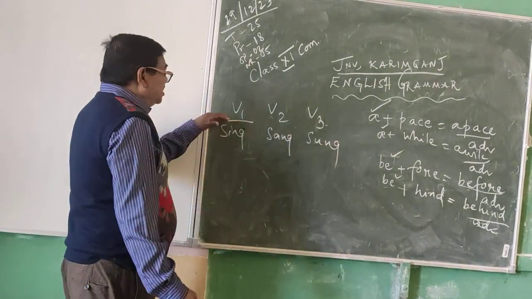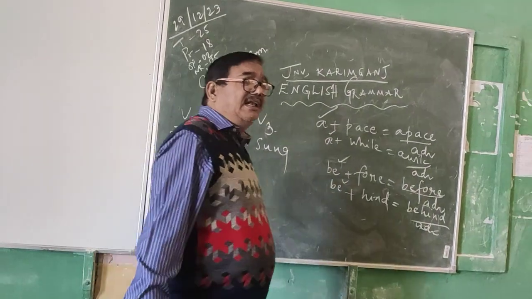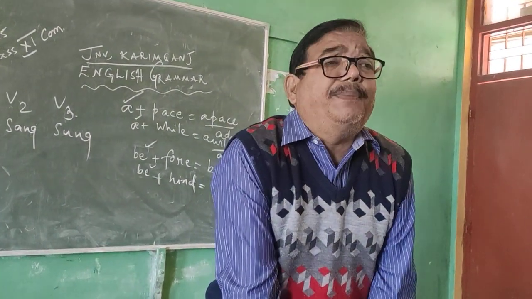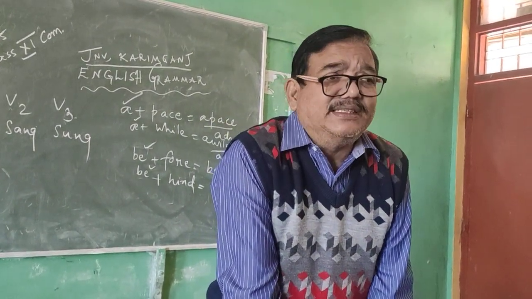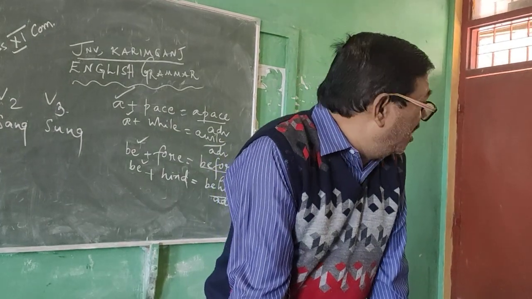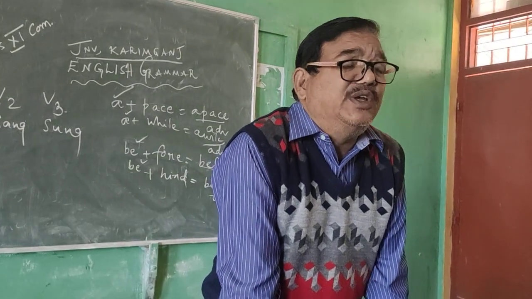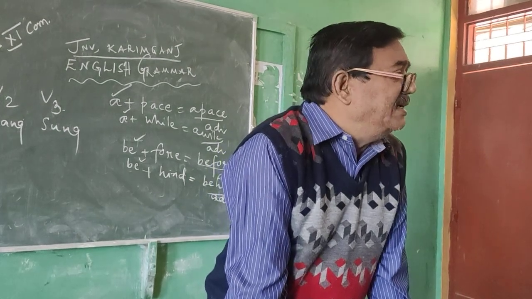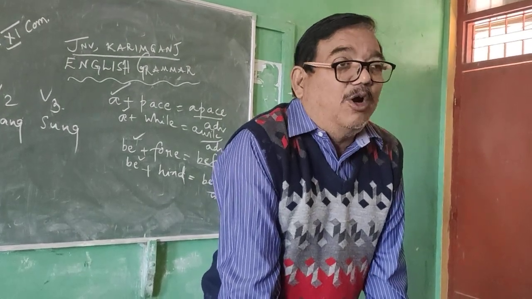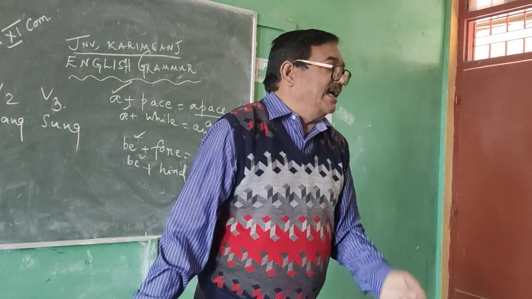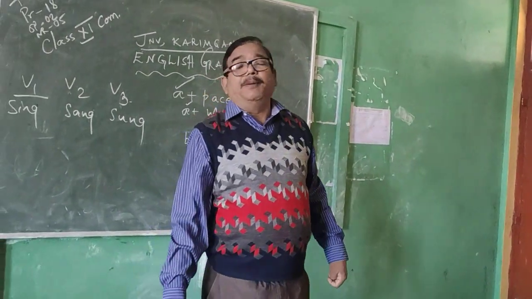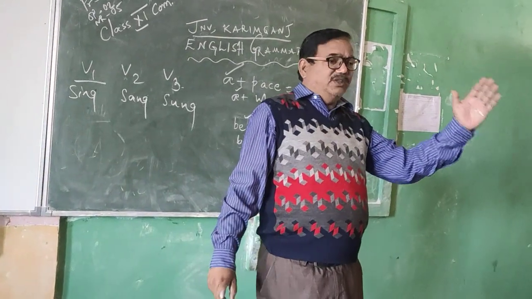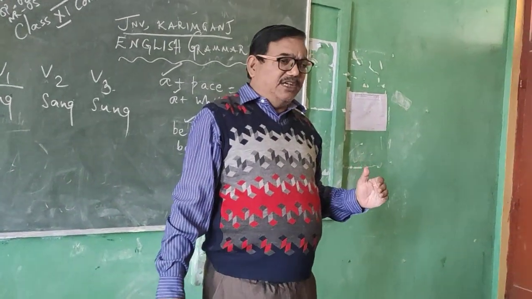Now, if the position of the verb is below V base 1, then at once we will come to the conclusion that the verb is in the simple present tense or present indefinite tense. And if the position of the verb is below V base 2, then we at once will come to the conclusion that the verb is in the simple past tense or past indefinite tense. These are the easiest ways to understand whether the verb is in the simple present tense or simple past tense. So I told you, simple present tense of the verb is used in case of universal truth.